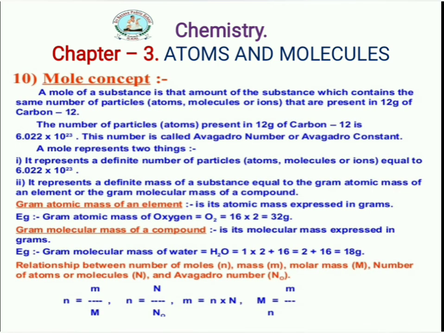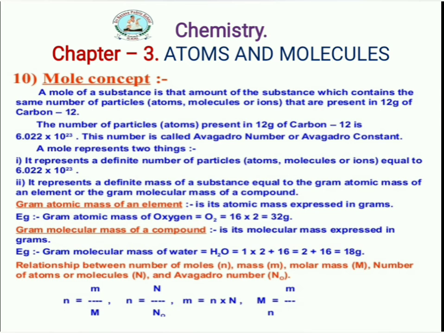Now you see the mole concept. A mole of a substance is that amount of the substance which contains the same number of particles, whether atoms, molecules or ions, as are present in 12 grams of carbon-12. When we studied atomic mass, we took a specific value, 1 by 12th of carbon.